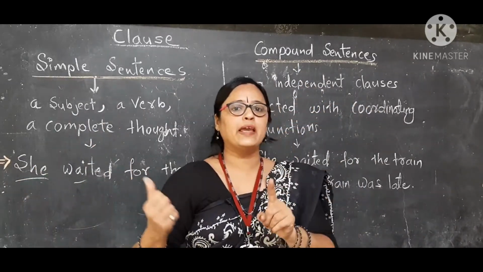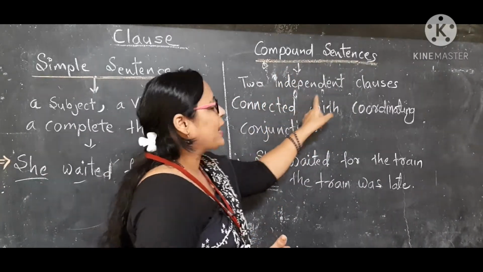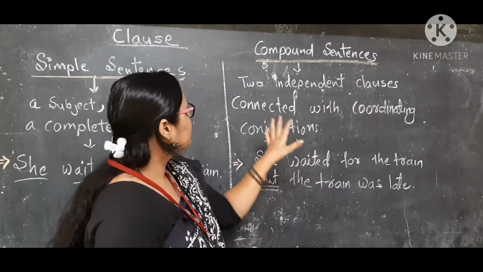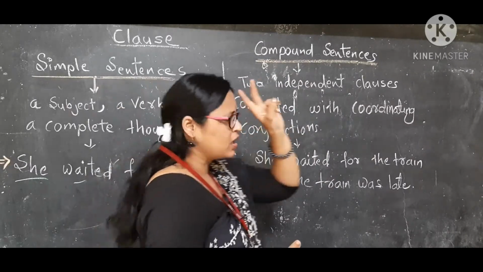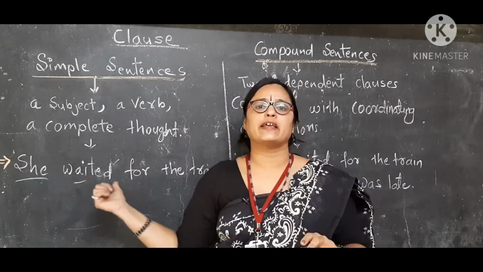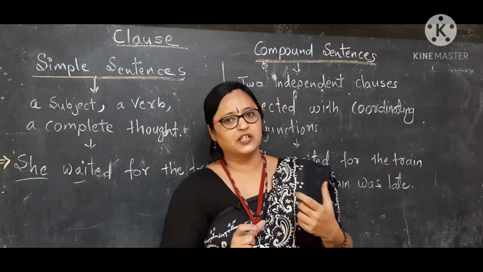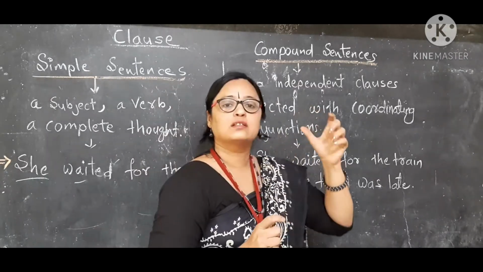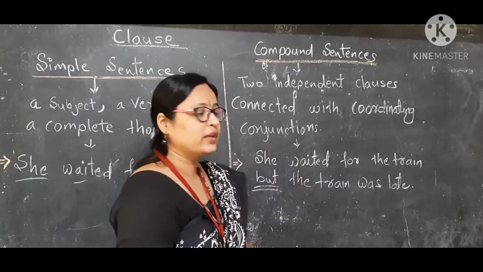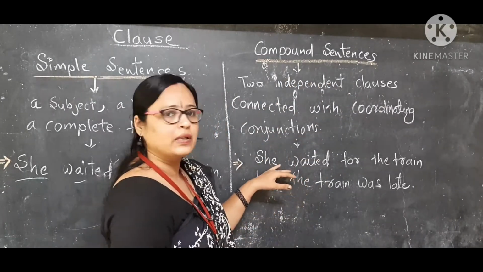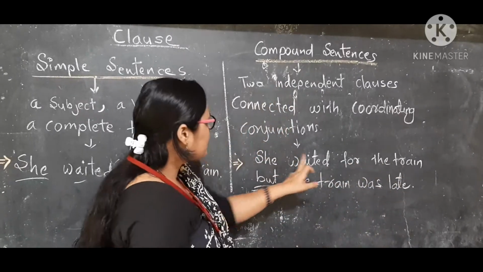Simple sentences are main clauses, and compound sentences are made up of two independent clauses connected with a coordinating conjunction. Two independent clauses connected with a coordinating conjunction form a compound sentence. Here is the example: she waited for the train but the train was late.